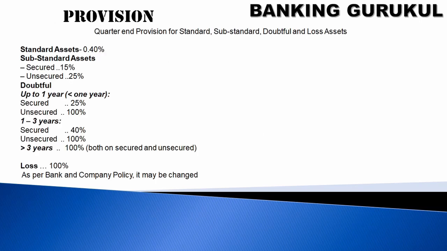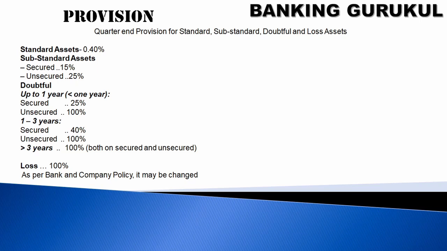Provisions. When a CCOD loan account becomes out of order and classification changes: standard asset 0.40%, substandard assets secured 15%, unsecured 25%, doubtful up to 1 year, secured 25%, unsecured 100%, 1 to 3 years, secured 40%, unsecured 100%, 3 years and above 100%, loss 100%.